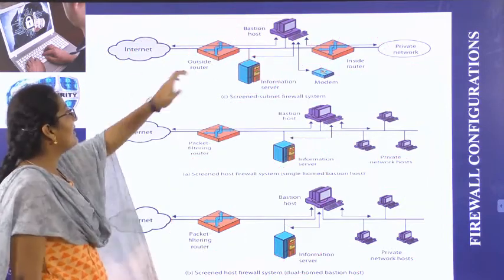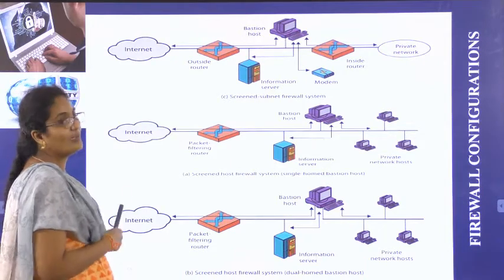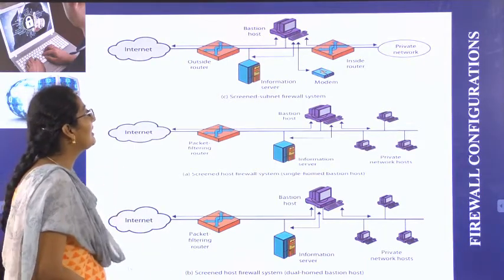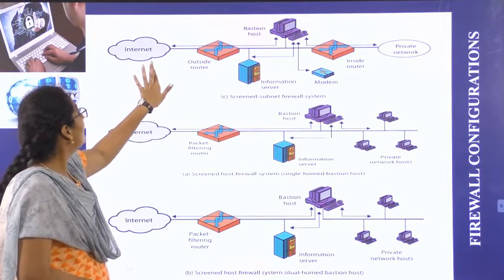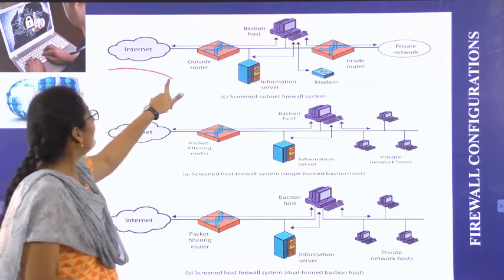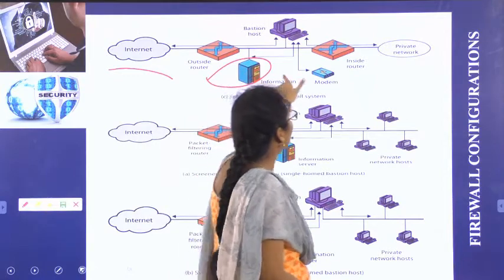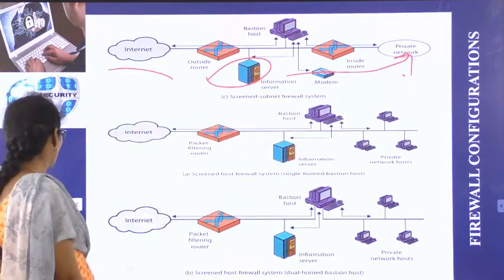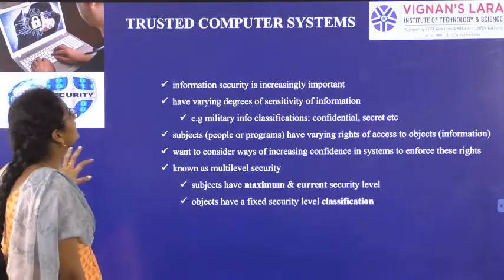In the subnet we are using different routers and modems for the purpose of net connection, and the information server is nothing but a database. So from the internet, using this database, we are giving packets of information to the private network. So these are the firewall configurations.